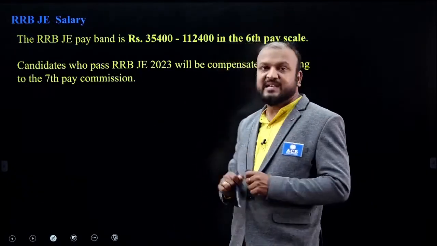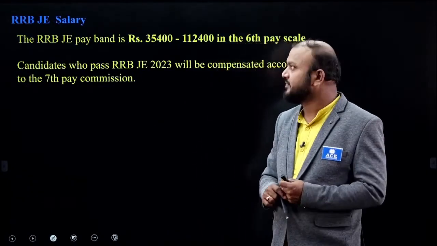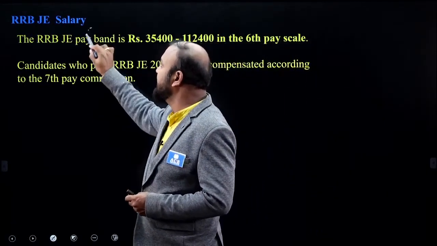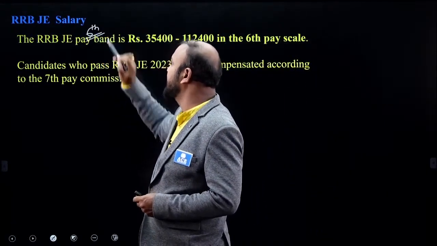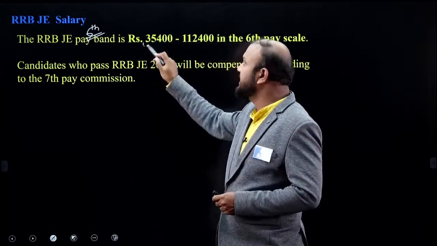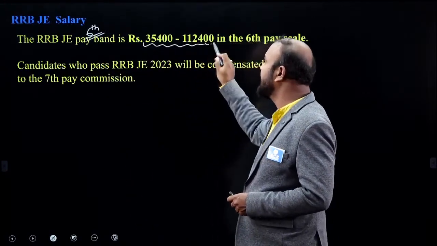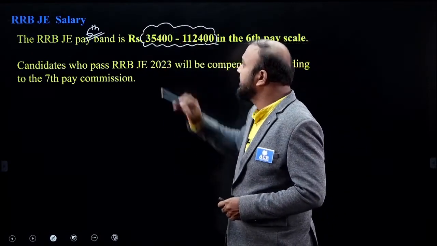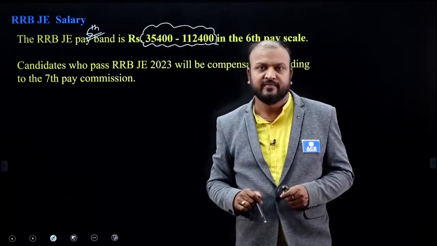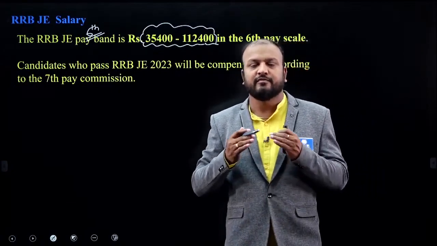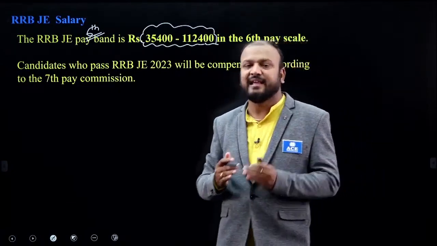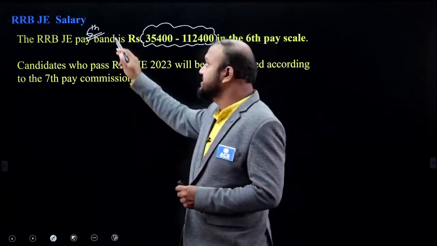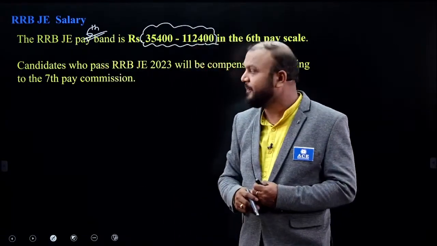And the best part is the salary. RRB JE is offering the 6th pay band. Now we have the 6th pay band, which is 35,400 to 1,12,400. Being an engineering graduate, if you get a job at an early stage, this pay band is a very good pay, and this is generally called the 6th pay band.